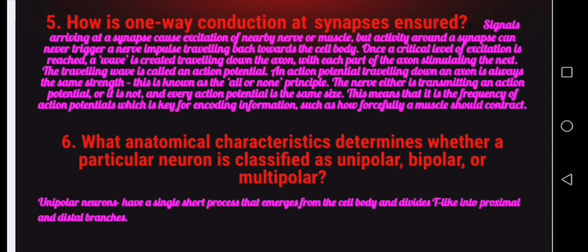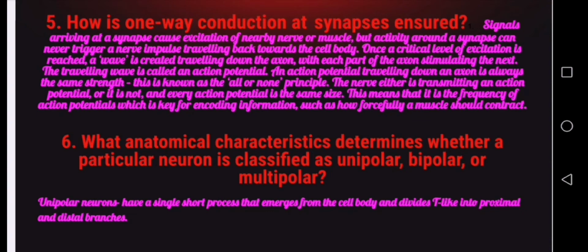An action potential traveling down an axon is always the same strength. This is known as the all or none principle. The nerve either is transmitting an action potential or it is not, and every action potential is the same size. This means that it is the frequency of action potentials which is key for encoding information such as how forcefully a muscle should contract.